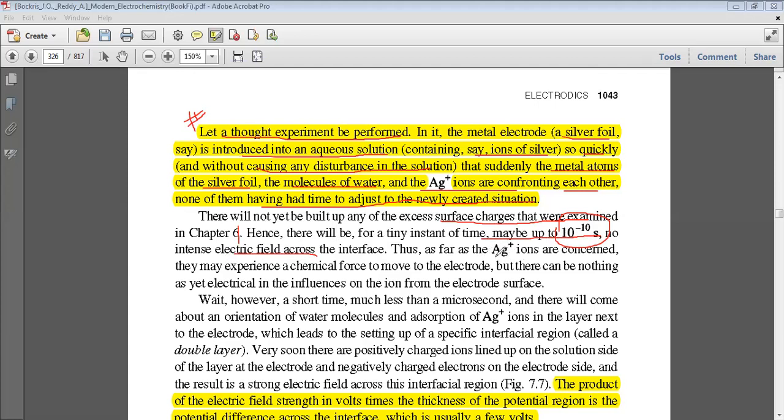As far as the silver positive ions are concerned, they may experience a chemical force to move to the electrode. First there will be simply the chemical force, but there can be nothing as yet electrical in the influence on an ion from the electrode. We are thinking that only at the first instant, only the chemical forces are acting and not the electrical one.